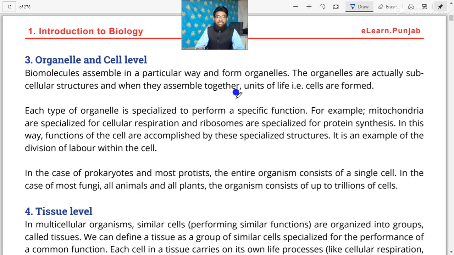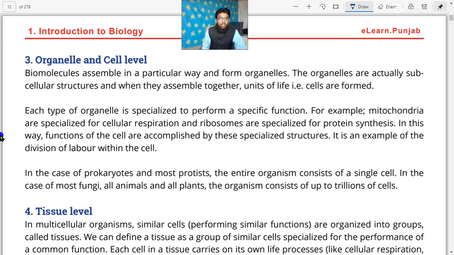When organelles assemble together and connect with each other, the basic unit of life is formed, known as a cell.